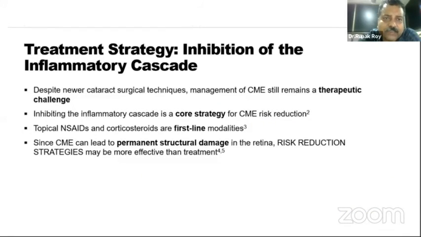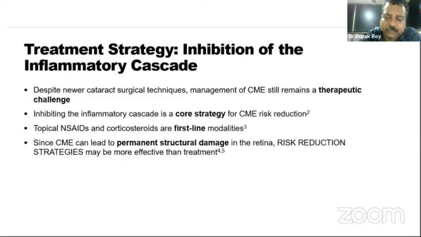Treatment strategy is basically inhibition of the inflammatory cascade. Despite newer cataract surgical techniques, management of CME still remains a therapeutic challenge. Inhibiting the inflammatory cascade is a core strategy for CME risk reduction. Topical NSAIDs and corticosteroids are the first-line modalities. I personally prefer giving topical NSAIDs for at least 2 months before switching over to corticosteroids or any other form of treatment. If the patient has a CME, you start with Nepafenac, and you observe the patient for 2 months. Most of the time the CME will resolve.